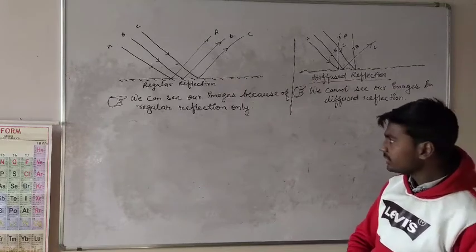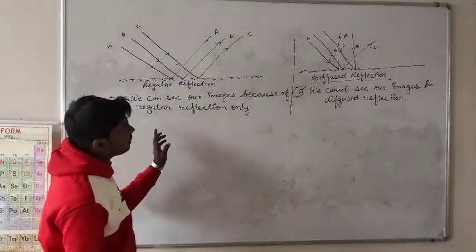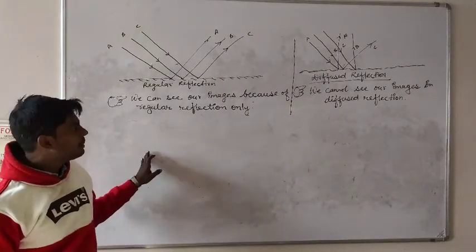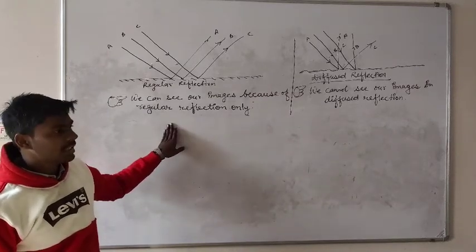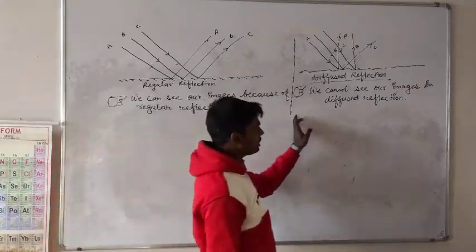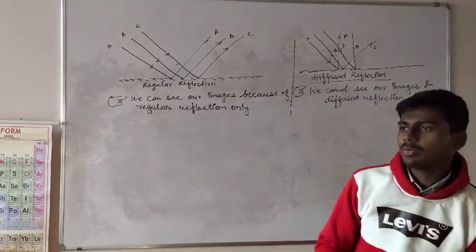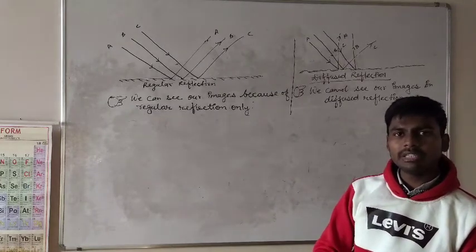Then we discussed that we can see our images because of regular reflection only. It means if the type of reflection happening is regular, in that case only we can see our images. We cannot see our images in diffuse reflection. When you stand in front of a mirror, you can see your image.